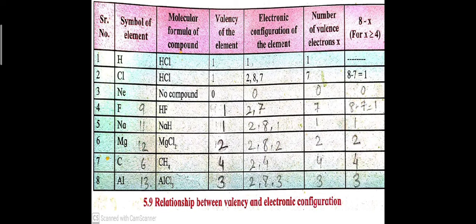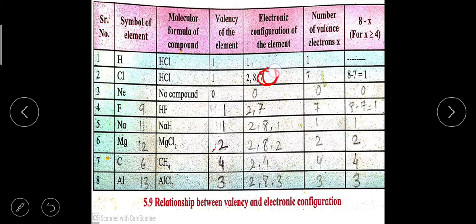And for chlorine, the atomic number is 17, so 2, 8, 7 is the electronic configuration of chlorine. That means in the outermost orbit there are 7 electrons in chlorine.